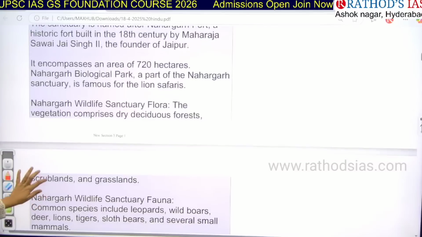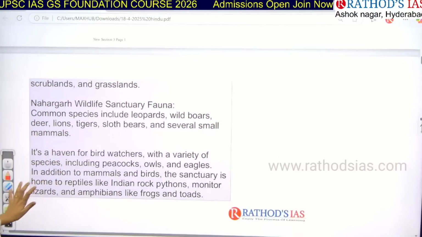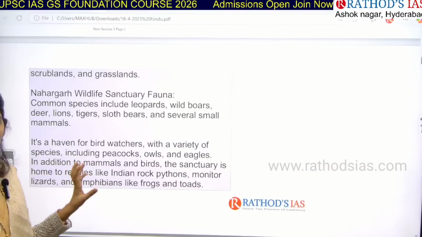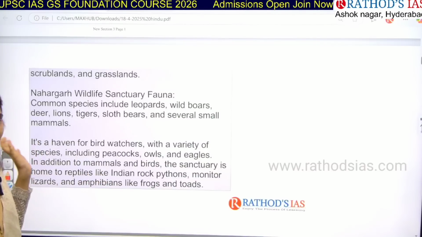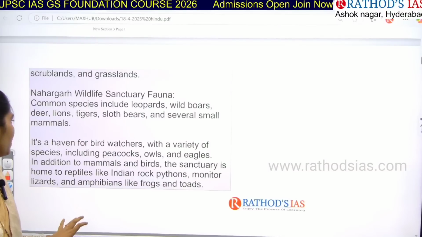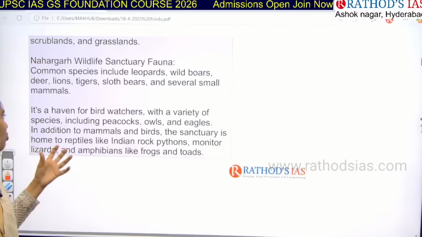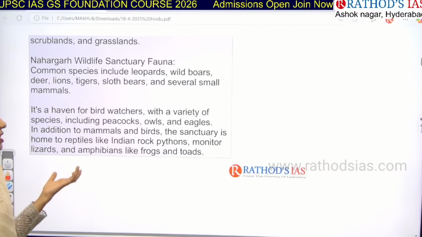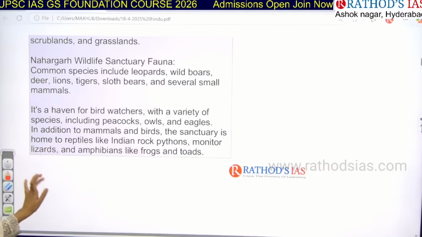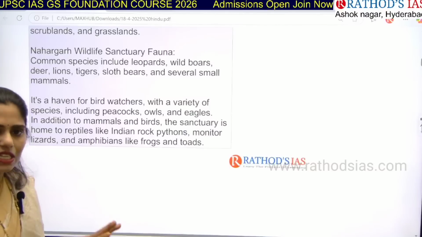And even we can see grasslands. And the famous animal species we can see are tigers, leopards, boars, lions, deers, sloth bears, and several other small mammals. And even a variety of birds like peacocks, owls, eagles can also be seen in this area. And actually it is present in the desert region, right?